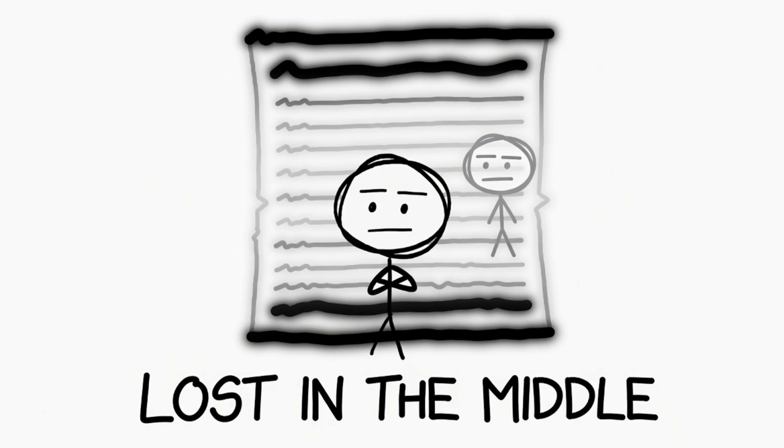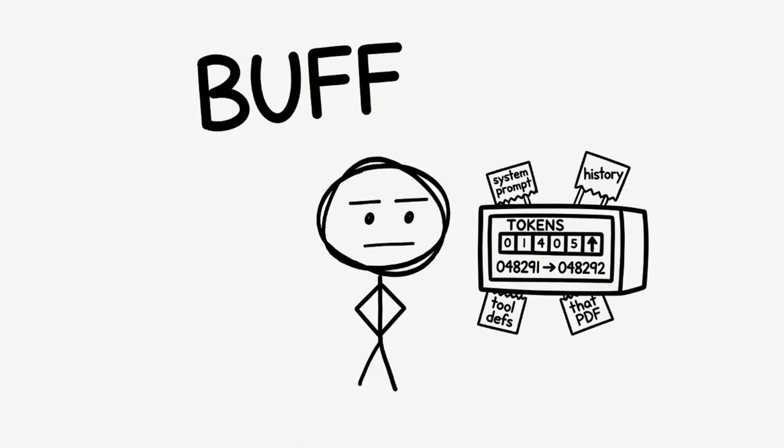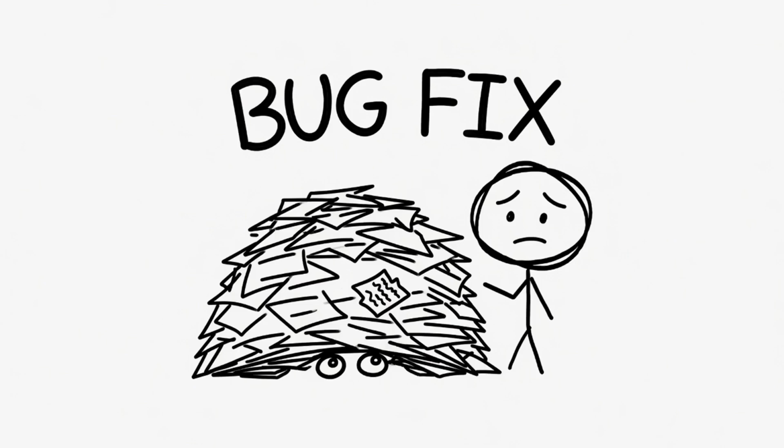File, no bugs. Buff. Token consumption. Every token in the window now counts against your budget. The system prompt, the chat history, the tool definitions, the retrieved chunks, and the ones you forgot were in there. Nothing is exempt. As long as it's in the window, you're paying attention to it. Literally.